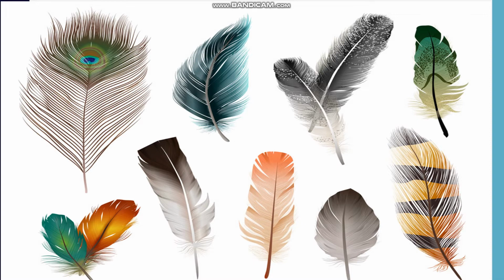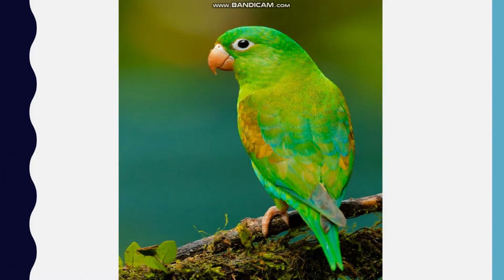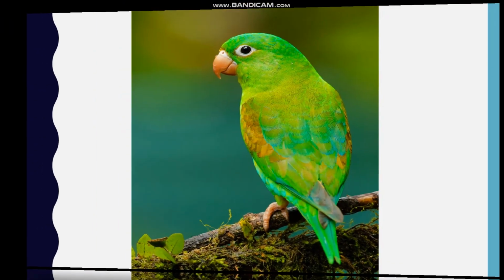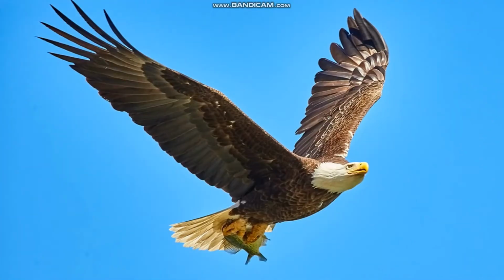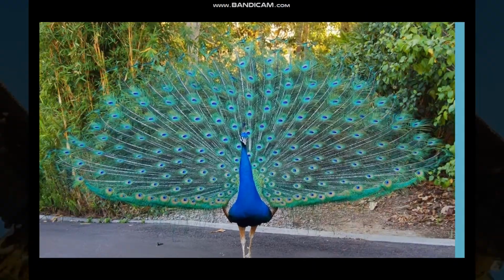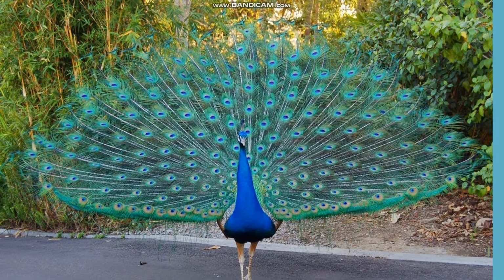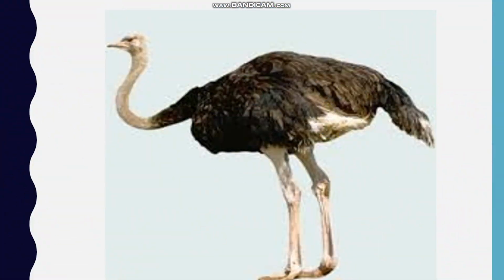Now, can you name some birds? Yes. Parrot, crow, eagle, peacock and etc. Do you know which is the largest living bird? Yes, see, this is the picture of an ostrich, which is the largest living bird.